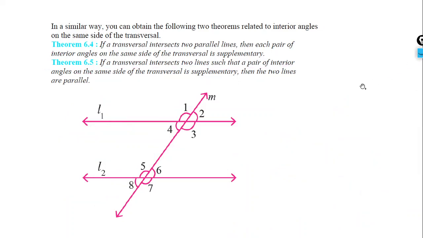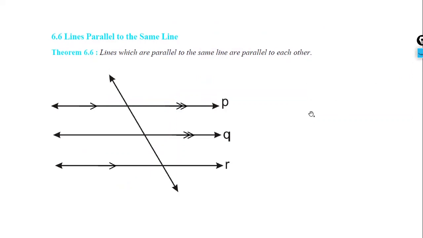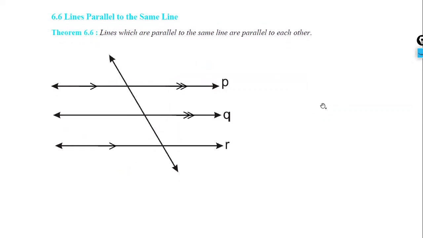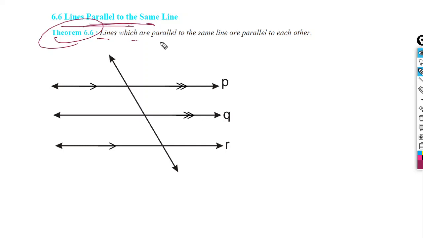Now we will move to the next concept, that is lines parallel to the same line. Let's see what the theorem says. Lines which are parallel to the same line are parallel to each other. Very nice.